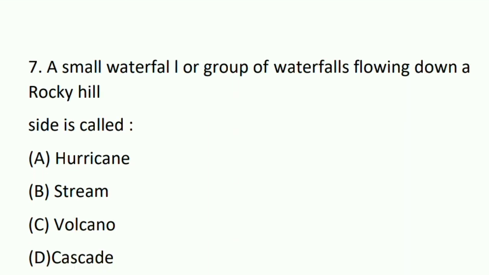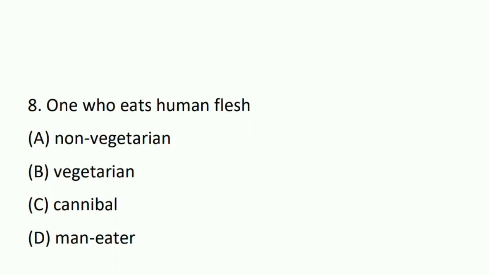A small waterfall or group of waterfalls flowing down a rocky hill. Okay, so what we call it? Rocky hillside. What we call it? Option A hurricane, option B stream, option C volcano, and option D cascade. So here the right answer will be option D, cascade will be the right answer. So let us move to the next question, that is question number 8.